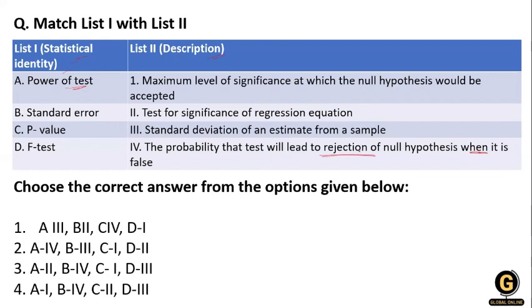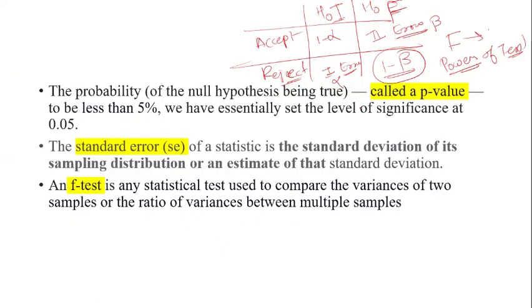That means we reject when it is false. Whatever is right is right, and what is false is false. So this is the power of the test, and A is matched with the fourth point.